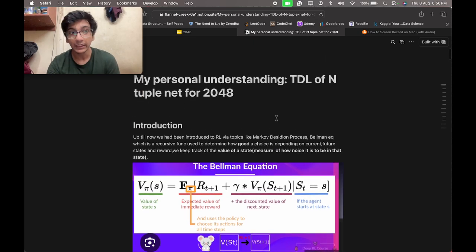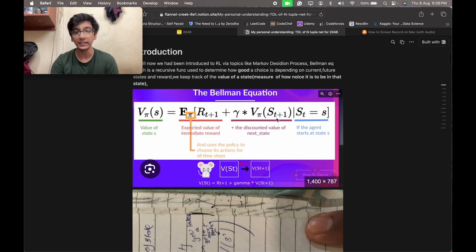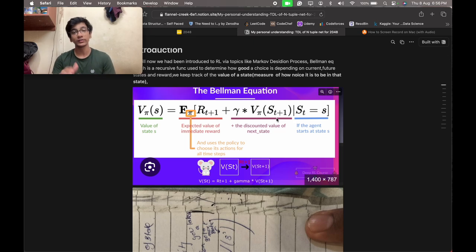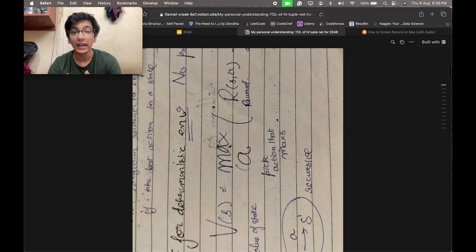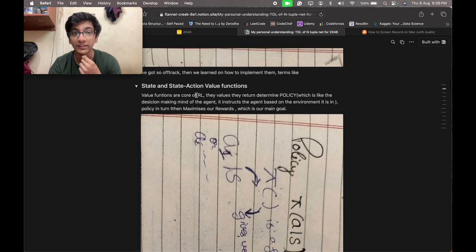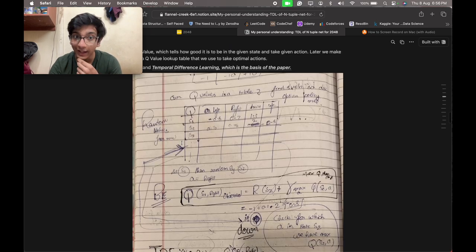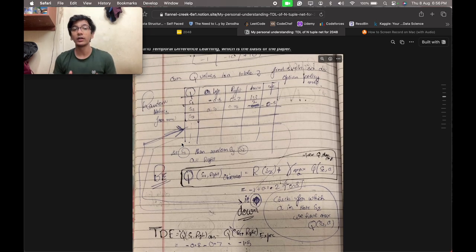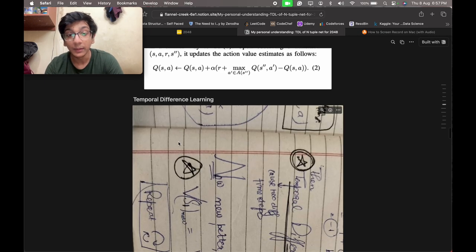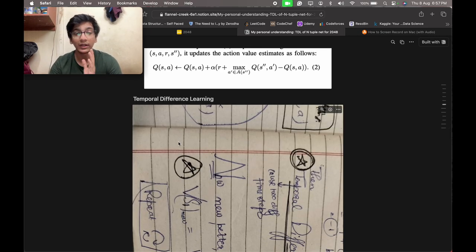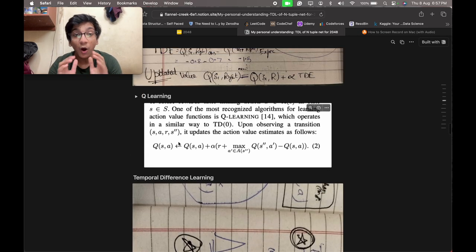So this is my midterms report. As you can see, we go over concepts like the Bellman equation, temporal difference learning, the state action value functions, the discount term, the Q values, and how you can train the Q value table, the lookup table. This is a rough example of a lookup table. And the main idea is temporal difference learning. How do you train the network?